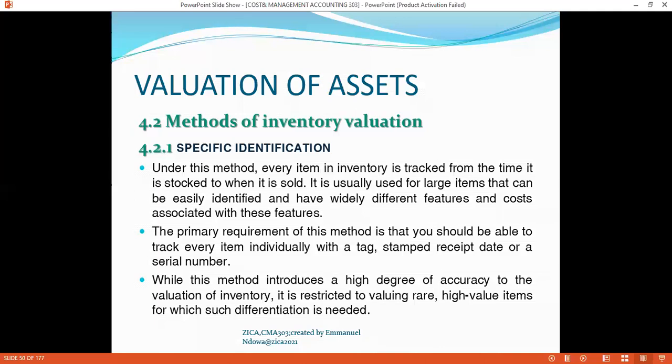So you can actually see that a propeller in the aviation industry has got a higher value than when you are comparing to the retail shops like Pick n Pay, where you are valuing sugar, where you are valuing skin and so forth. But the propeller has got a high value.